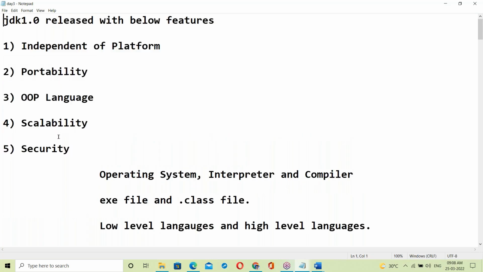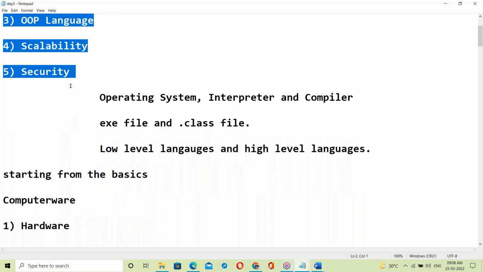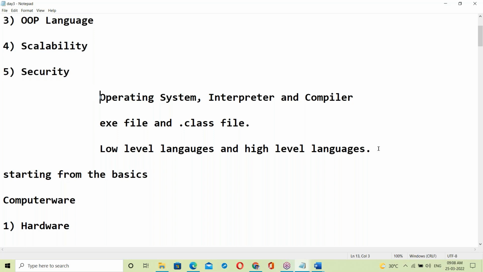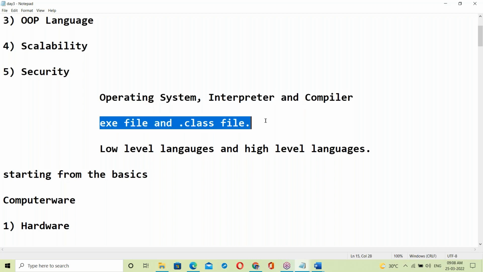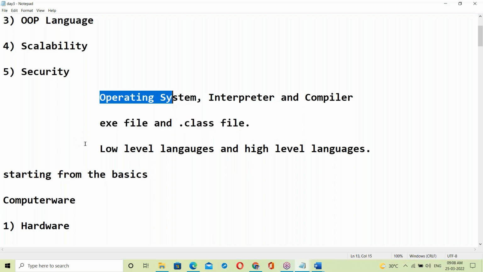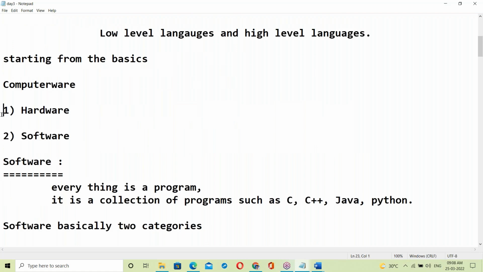To understand these features, you must have some basics. For that reason, we started with basics: about OS, about interpreter and compiler. The next topic is about interpreter and compiler. After finishing that, about executable and .class. So, starting from basics here: computer, hardware and software.